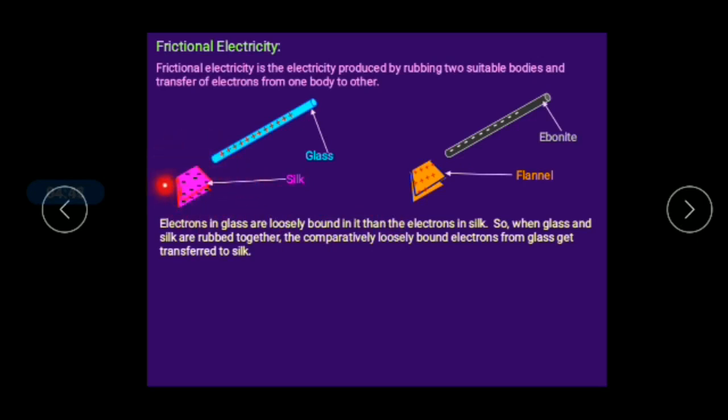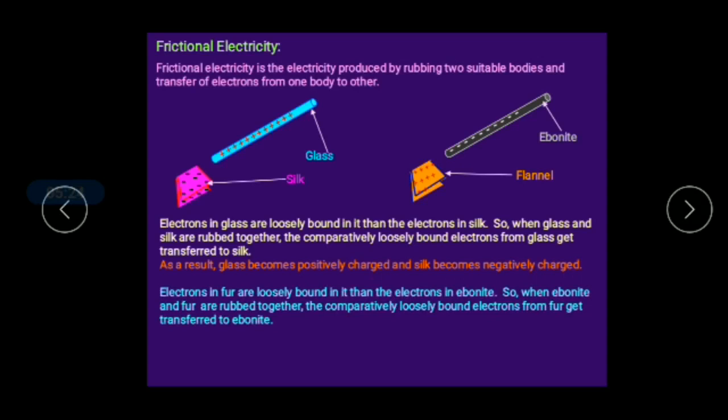So there will be an excess of electrons in the silk cloth, and the silk cloth becomes negatively charged. The glass rod, which loses the electrons, becomes positive, right. As a result, the glass rod becomes positively charged and the silk cloth becomes negatively charged, right.